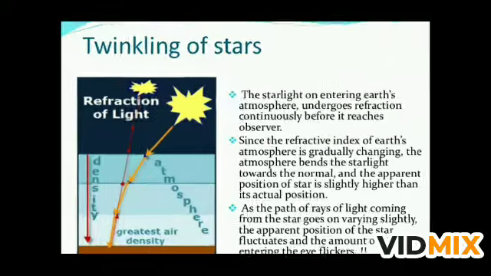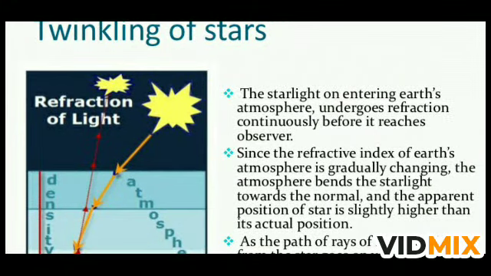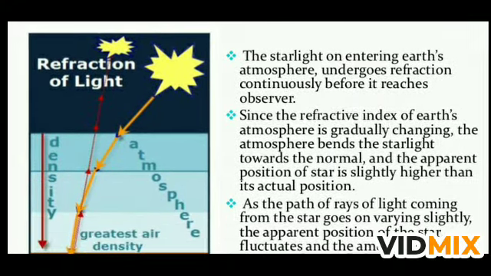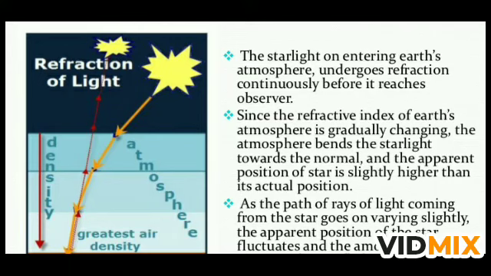Next is the twinkling of a star. As we have discussed, starlight on entering the earth's atmosphere enters from rarer to denser. So the starlight undergoes refraction continuously before it reaches the observer. And since the refractive index of the earth's atmosphere is gradually changing, the atmosphere bends the starlight towards the normal, and the apparent position of the star is slightly higher than the actual position.